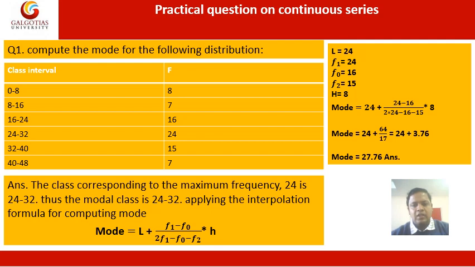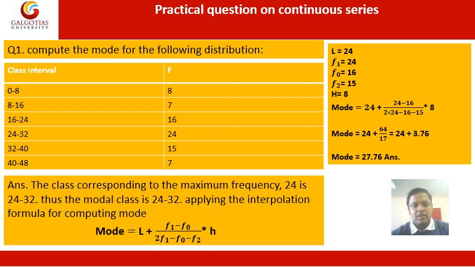Here L is the lower limit of the modal class; the modal class is 24 to 32, where 24 is the lower limit and 32 the upper limit, so L becomes 24. f1 is the frequency of the modal class, which is 24. f0 is the frequency preceding the modal class, which is 16. f2 is the frequency succeeding the modal class, which is 15, and h is the class interval.